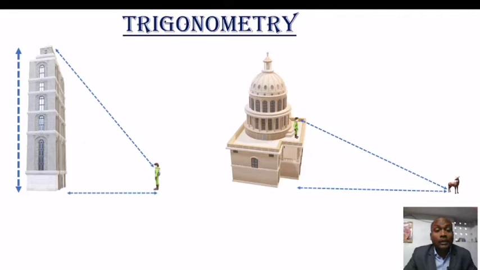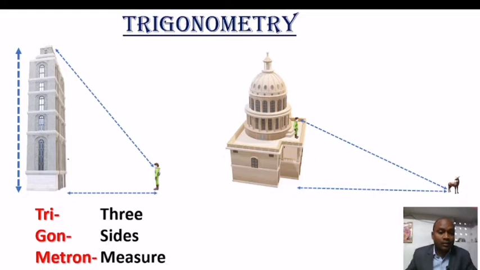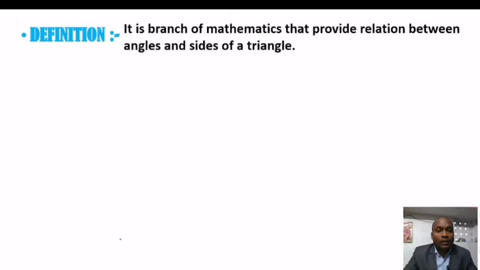Now trigonometry is taken from the Greek language with three words, that is trigon and metron, and the meaning of trigon metrons are three sides and measure. Tri means three, gon means sides, and metron means measure. Now we have to see the definition of trigonometry. So trigonometry is the branch of mathematics that provides the relation between angles and sides of any triangle.